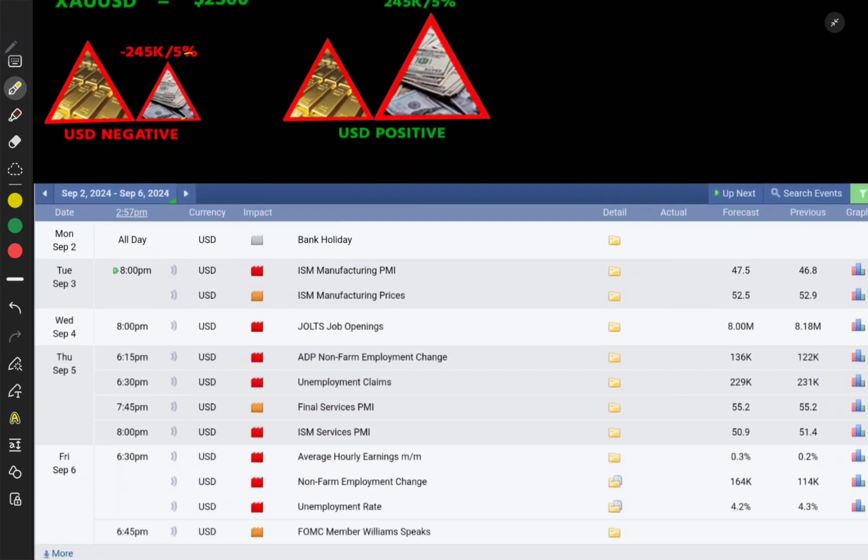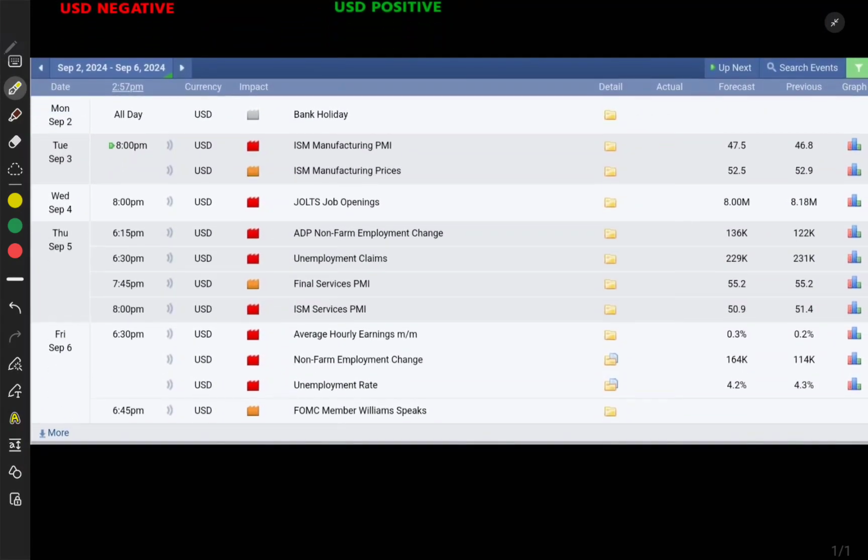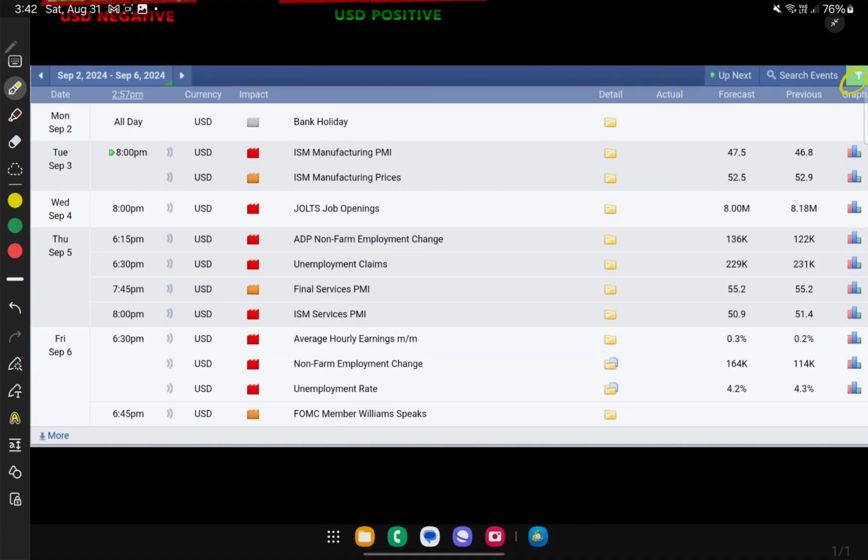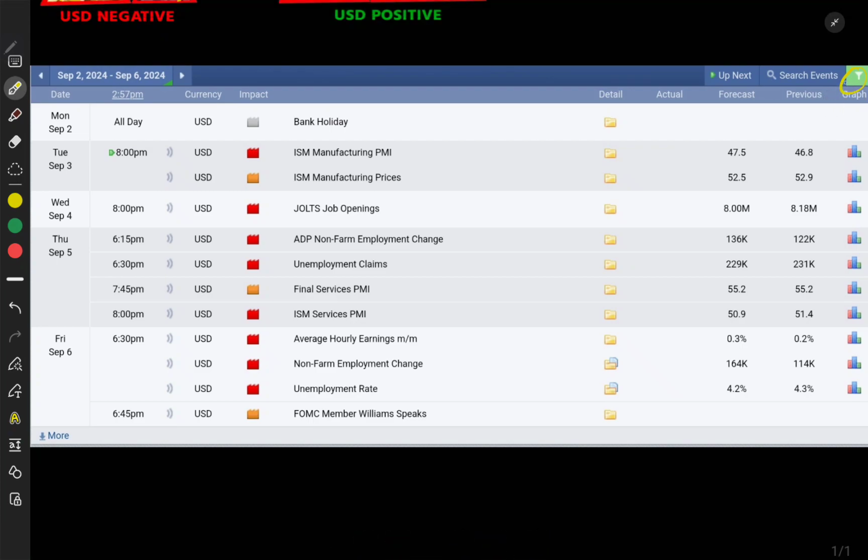So if we get down a little bit more, that means if I want to see what news is coming, what are the upcoming news this week, as you can see there is a lot. I just filtered it all from there. So you may select your currency, your news strength, and above here we can select the date. On forexfactory.com I just selected USD, major and semi major. That's all semi major, and red ones are major news.